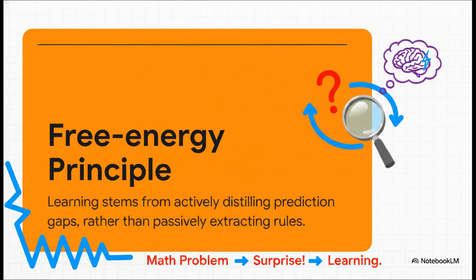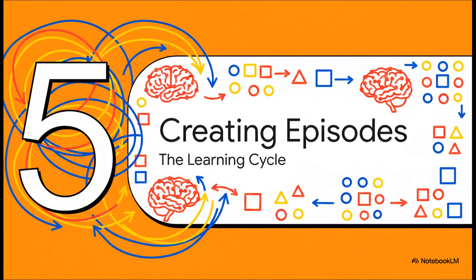Just think about how we learn best as humans, right? You try to solve a math problem, you realize where you went wrong, and that little moment of surprise or that prediction gap is what actually cements the new rule into your semantic memory. Nemori applies this exact same proactive learning mechanism to the AI. And that brings us to our final section, Section 5, Creating Episodes and the Learning Cycle.